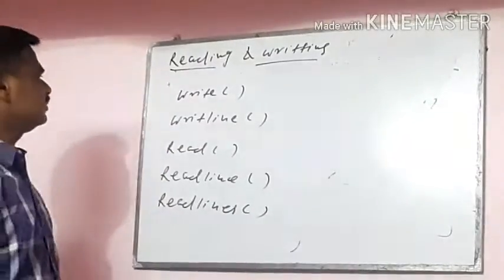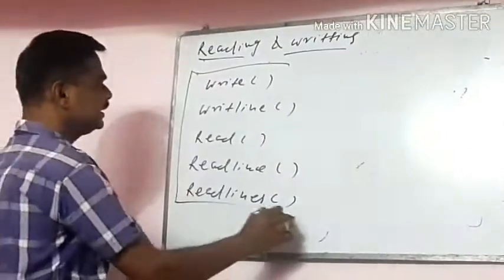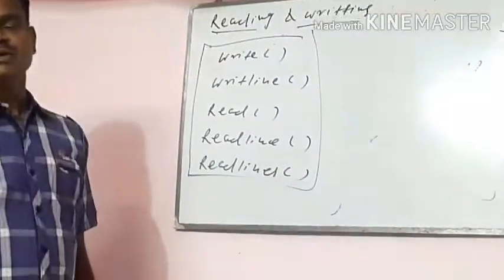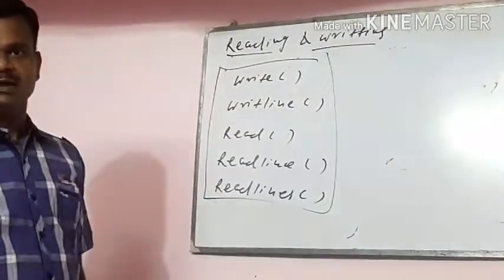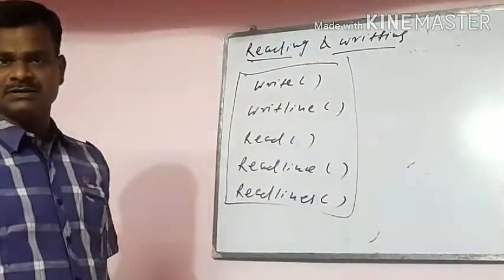These are the basic operations on a text file, how to write and how to read that file. Next class we will discuss more programs on text files. Thank you.